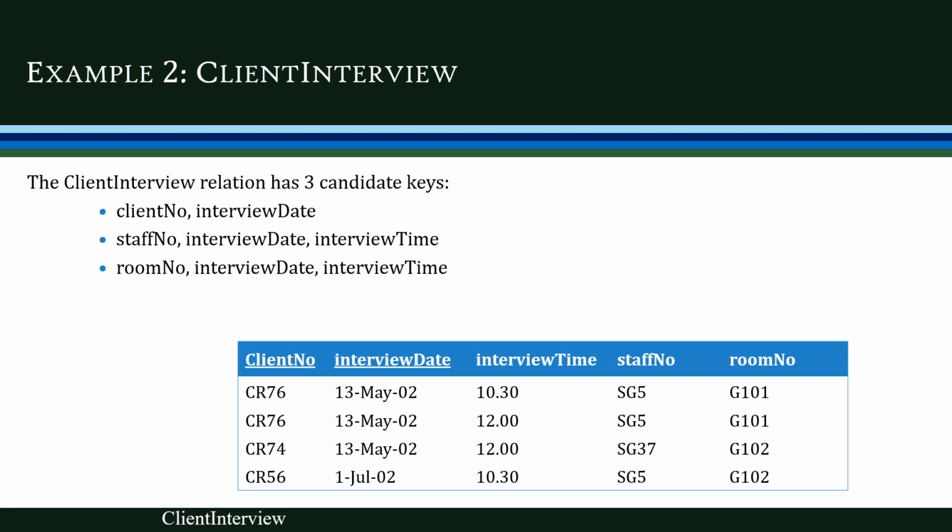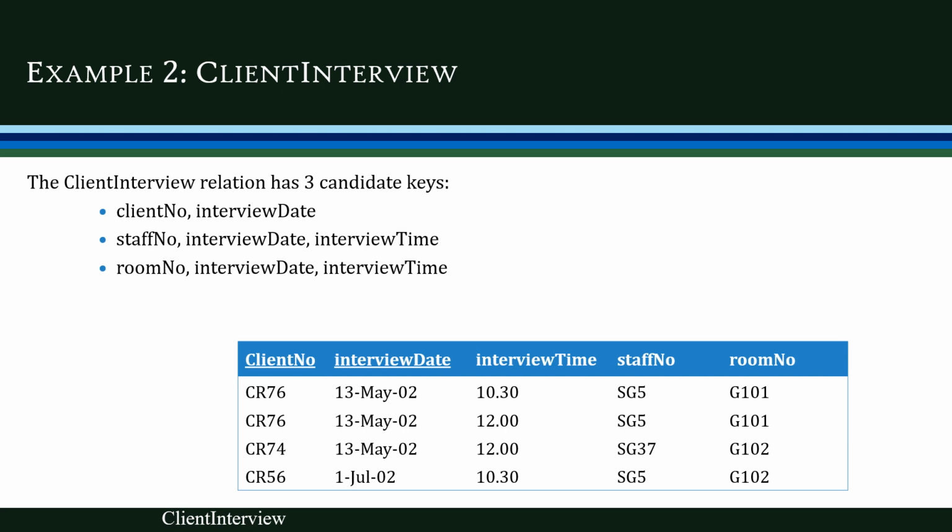When we look at these three candidate keys, we can see that one of the attributes is common. The interview date is common. That is, the attribute interview date is overlapping. And one more point, all these candidate keys are composite keys. That means the keys consist of more than one key component.